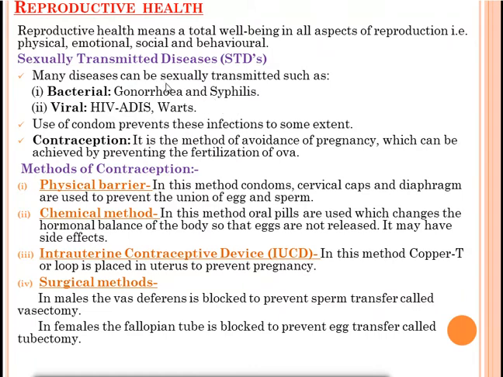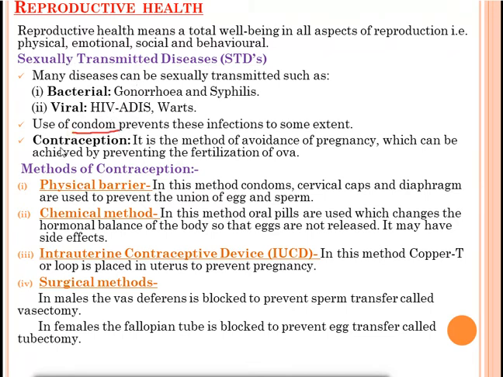Many diseases can be sexually transmitted. Means they can be transferred from an infected person to a healthy person by sexual means. Some examples: bacterial infections, and those diseases are gonorrhea or syphilis. It can be viral, like HIV, AIDS or warts. Use of condom prevents this infection to some extent. We can prevent sexually transmitted diseases by using the condom.